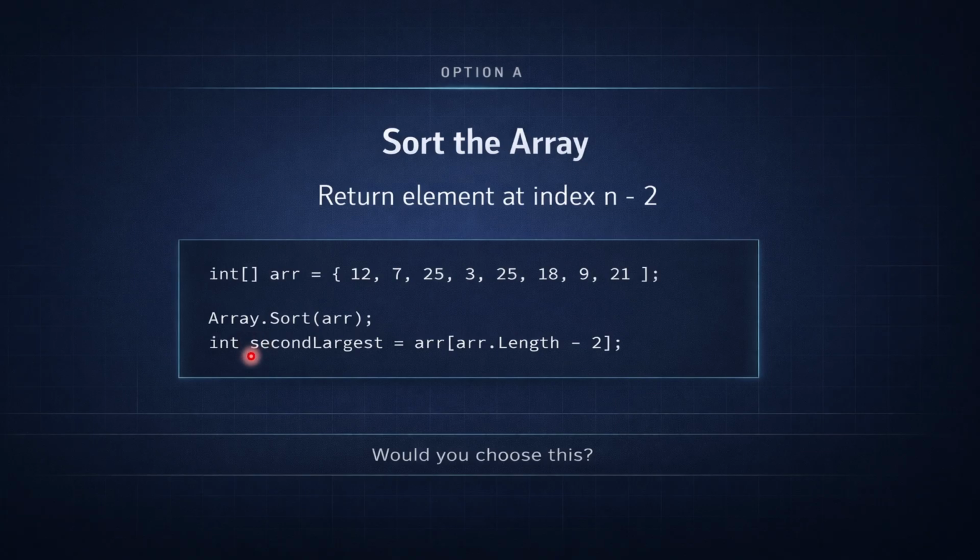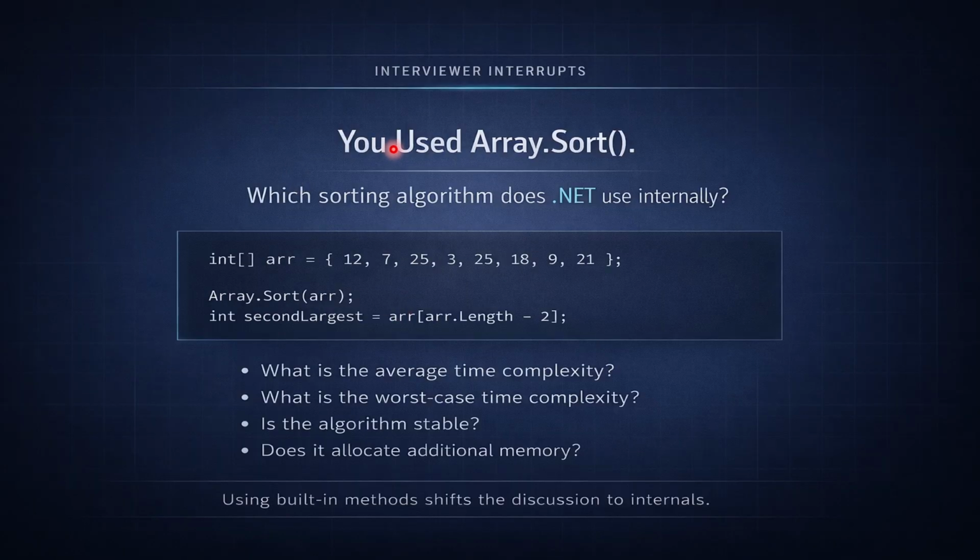The approach is Array.Sort. When you're creating an application, using this is wonderful because it is such an optimized and beautifully implemented method internally. But the moment you write this line of code on Notepad or wherever they allow, you are going to attract so many follow-up questions. The first one will be, because I have personally fallen into this trap, and that's why I'm trying to make sure you never get into this: which sorting algorithm is .NET using internally?